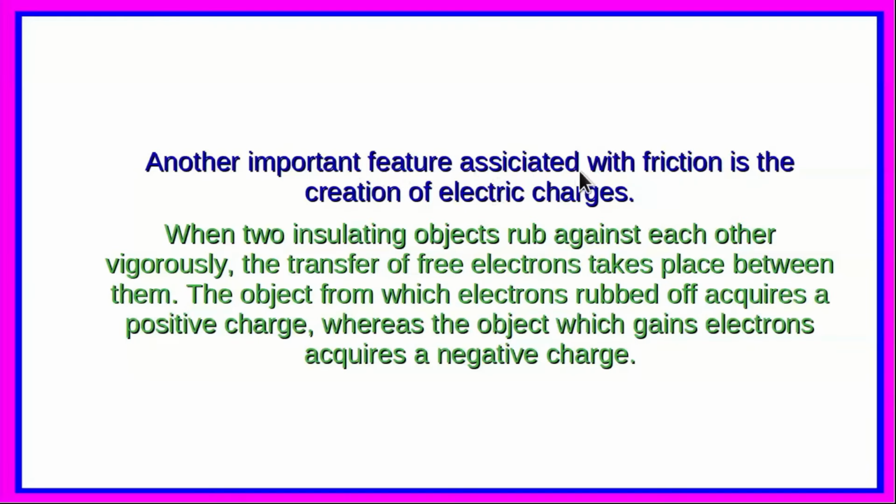Another important feature associated with friction is the creation of electric charges. Of course, this can be a boon as well as a bane. When two insulating objects rub against each other vigorously, the transfer of free electrons takes place between these two objects. The object from which electrons are rubbed off acquires a positive charge, whereas the object which gains electrons will acquire a negative charge.